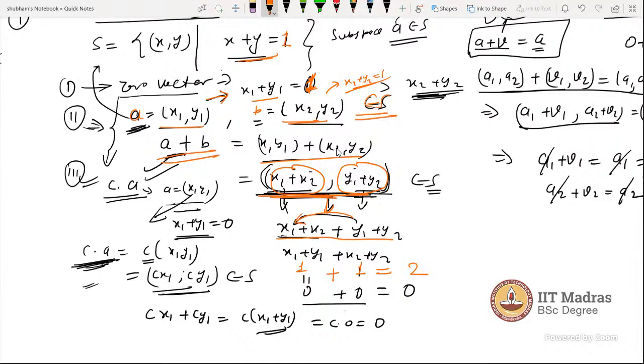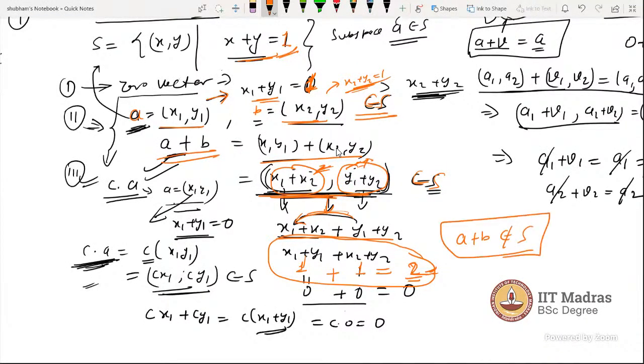So it is not a vector space; it is not closed under addition. The reason is that when we added these two coordinates, we got 2, not 1, as the condition says it should be. So x plus y was 1 in each, and here we are getting 2, which means A plus B is not an element of S.